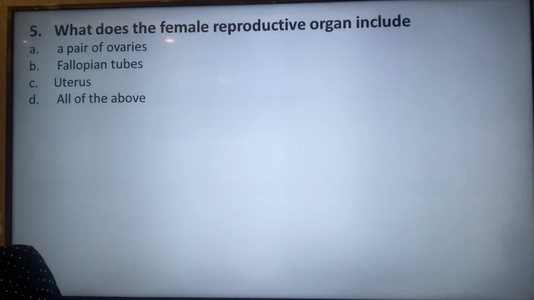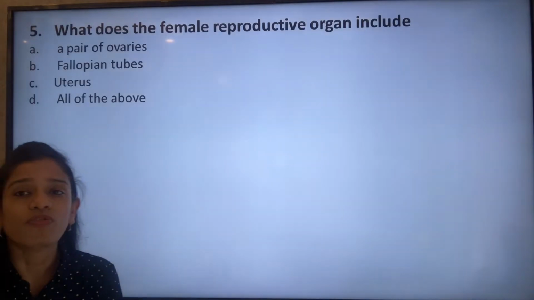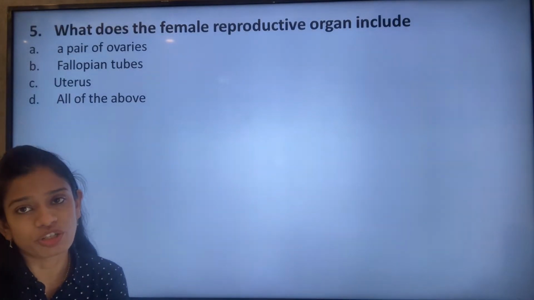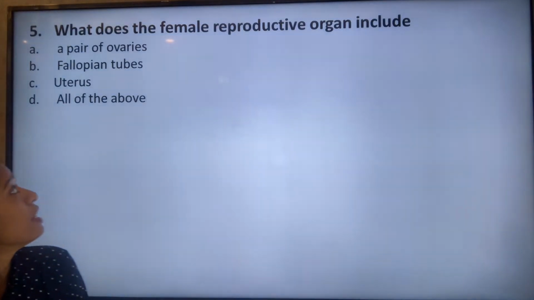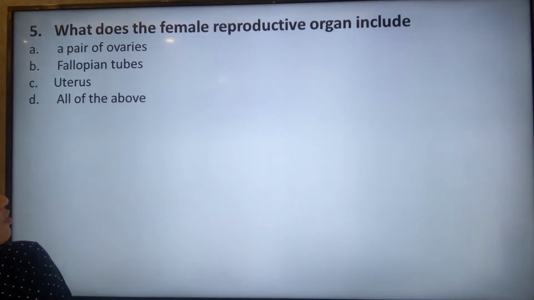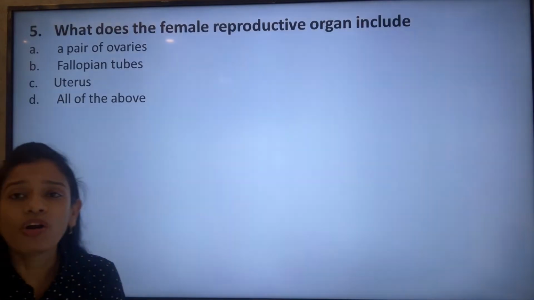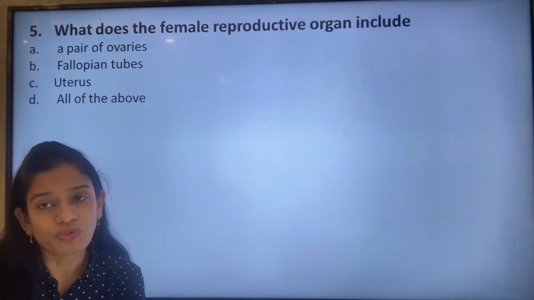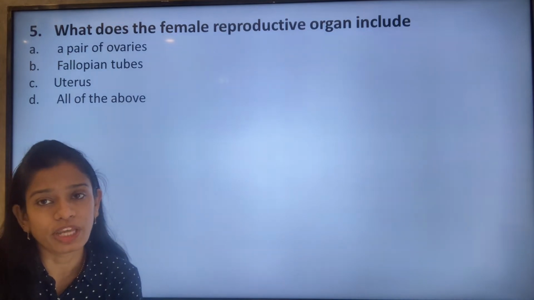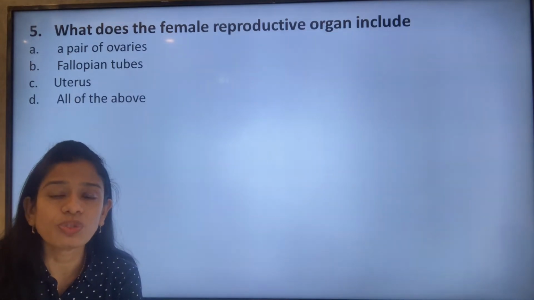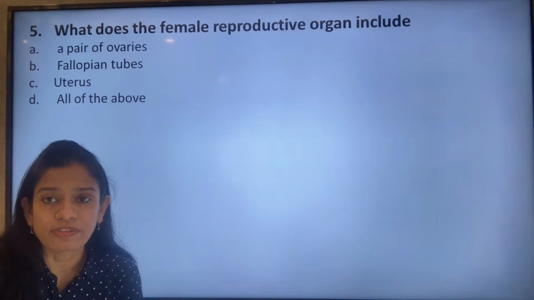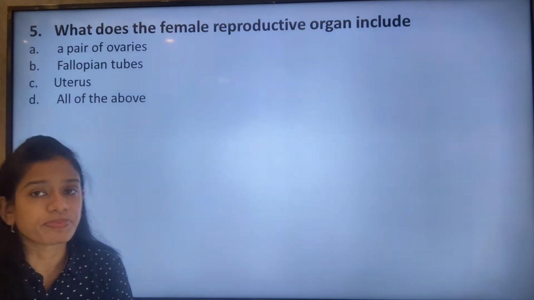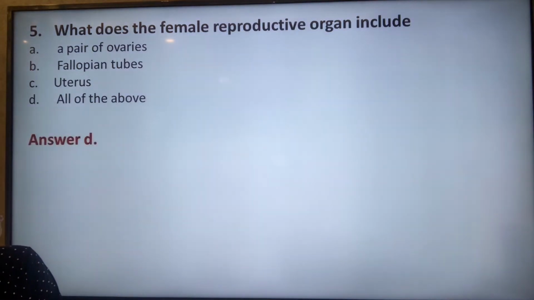Next question, what does the female reproductive organ include? What does the female reproductive organ constitute in human beings? It is a pair of ovaries, the fallopian tubes and the uterus, or all of the above. The pair of ovaries, the fallopian tubes and the uterus all constitute the female reproductive system in human beings. So it is option D.